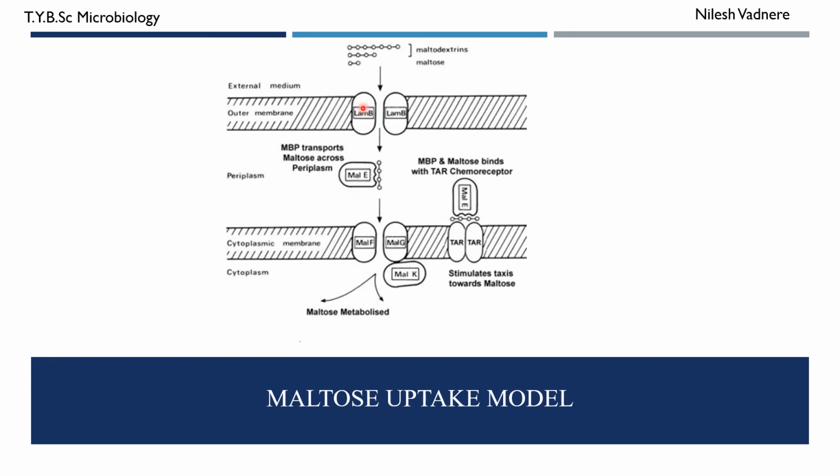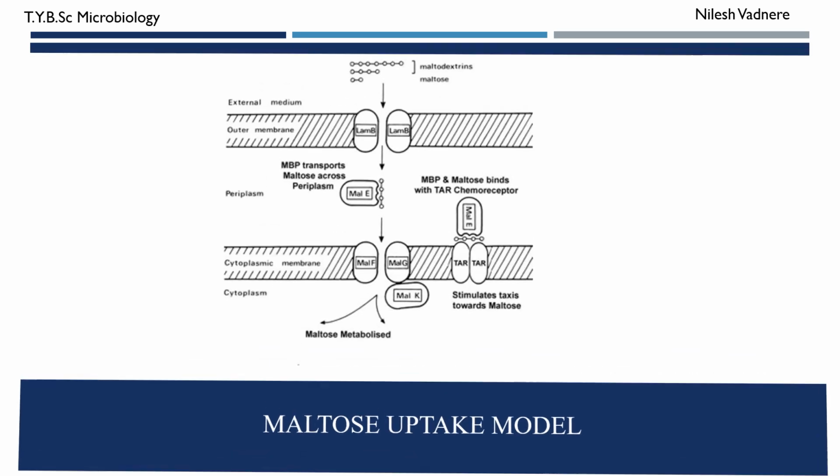Give examples of the channels present in the outer membrane: LAMB channel. And examples of cytoplasmic proteins for uptake of maltose: MAL-F, MAL-G, MAL-K. So these are the examples. Remember about the shock sensitive system and the histidine uptake models. There are 5 steps.